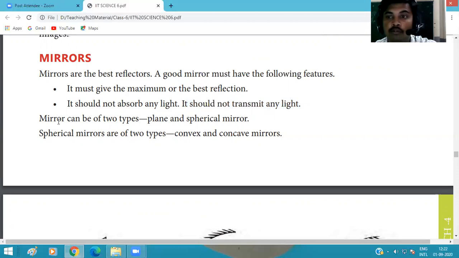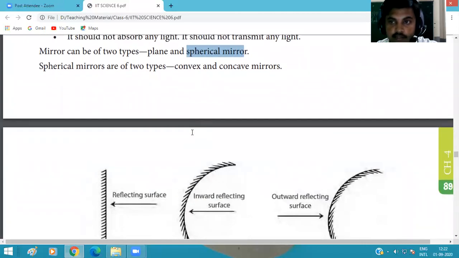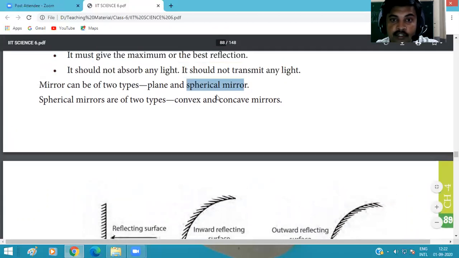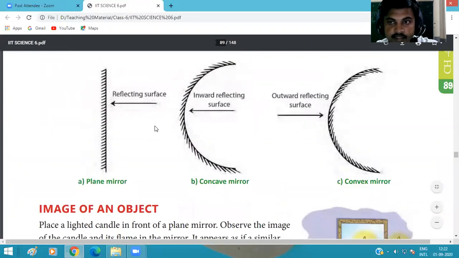When we talk about the types of mirror, there are two types of mirror. First one is plane mirror and second one is spherical. What do you mean by spherical? Spherical means approximately circular. Spherical mirrors are of two types, convex mirror and concave mirror. And our first category is plane mirror. So these three types, one plane mirror and two spherical mirrors, convex and concave, we will discuss.